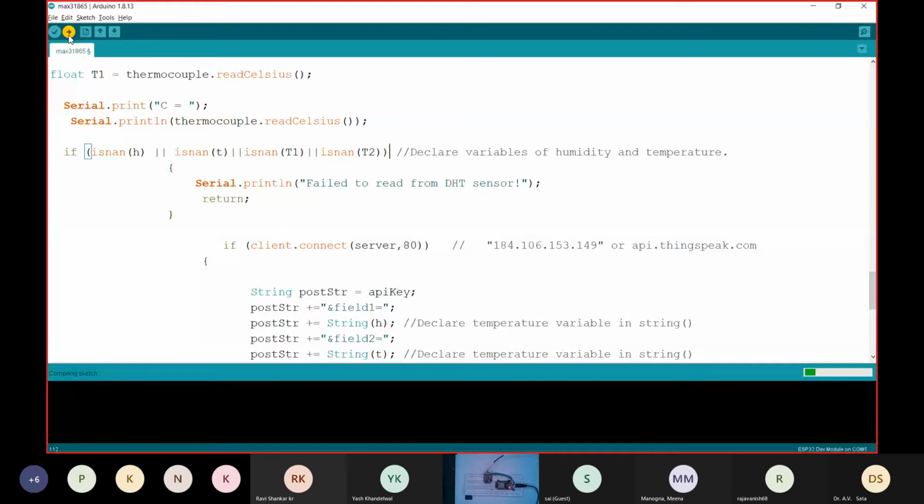I'll stop sharing my screen so that you can just see the camera over there. This DHT, and then make 6675.